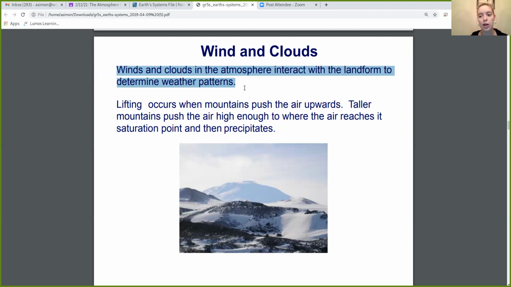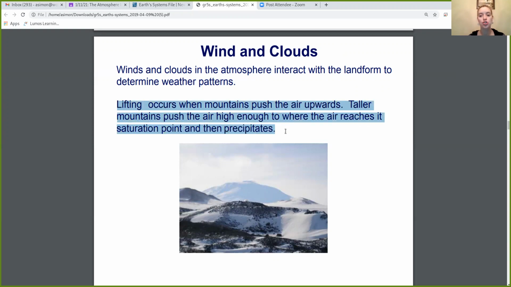All right, the first weather pattern that we're going to talk about is something called lifting. So lifting is basically when mountains push air upwards, okay, and they push the air so high upwards that eventually the clouds can't hold any more water or snow, so they precipitate. So it rains or it snows. Okay. So lifting is when mountains push air upwards to the point where the clouds can't hold any more, so it rains or it snows, depending on how cold it is. So go ahead and put that in your notes, please.